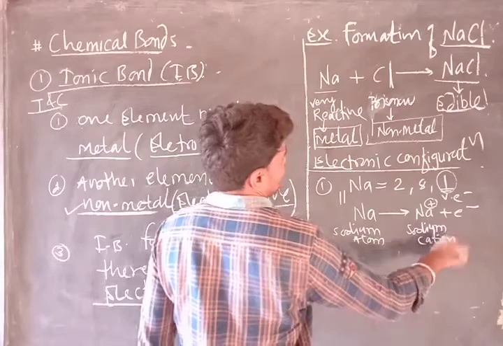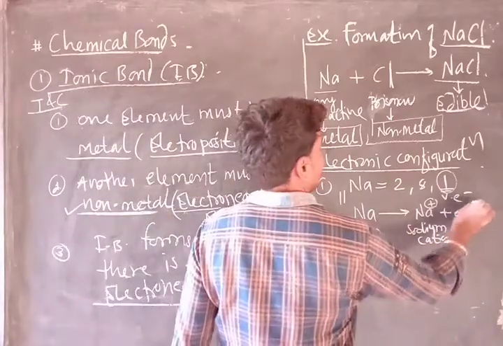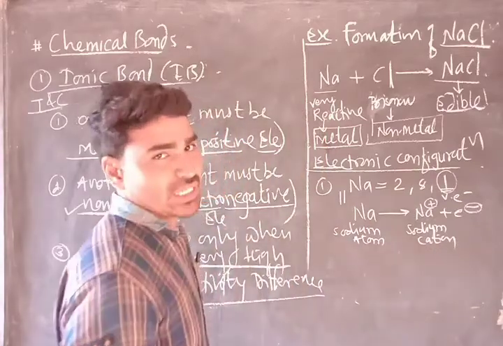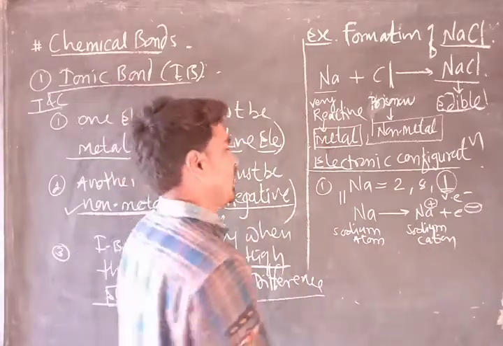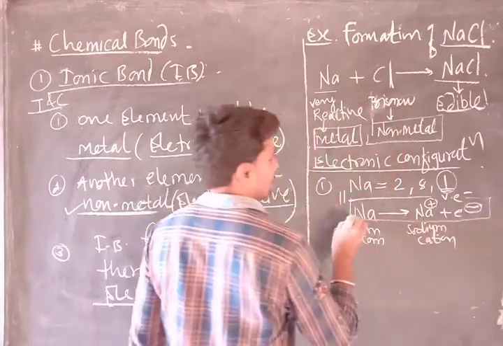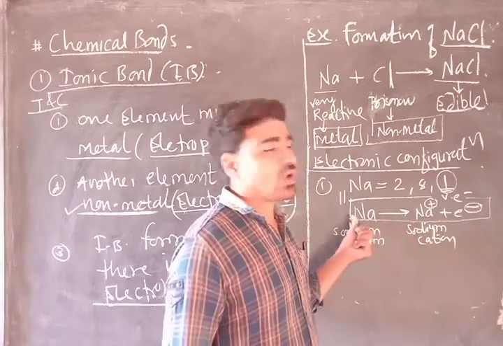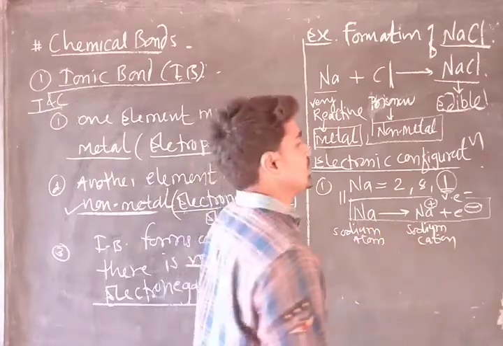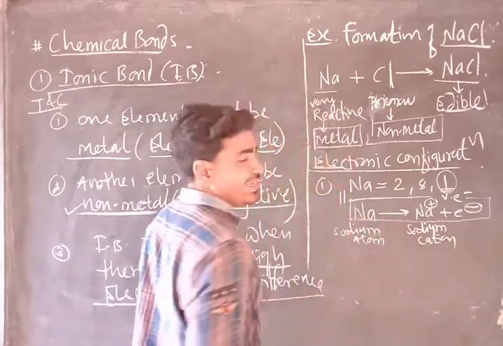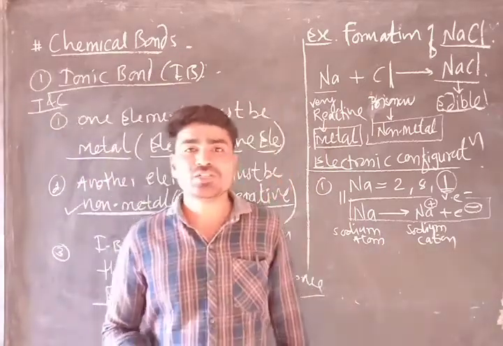Sodium will lose 1 electron, that's why 1 positive charge appears on the sodium. Now this reaction we have learned, and in this reaction, an electron is removed from the neutral atom. So we can simply say this is the de-electronation process.